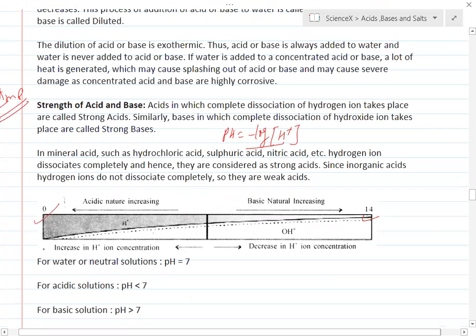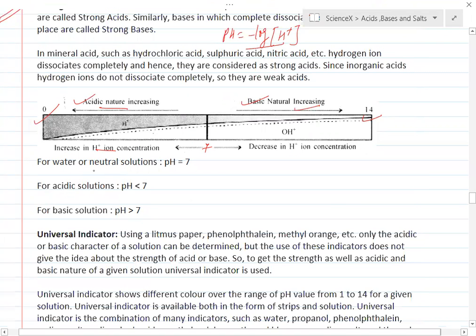In between 0 to 7 is what? Acidic in nature, whereas 7 to 14 is basic in nature. If you move from 7 to 0, H plus ion concentration increases, so acidic nature increases. If you move from 7 to 14, basic nature increases. Here they have given the range you should remember. For water, a neutral solution, pH should be equal to 7. For an acidic solution, pH must be less than 7. For a basic solution, pH must be greater than 7. One more important thing you should know: pH plus pOH is always equal to 14, at 25 degrees Celsius.